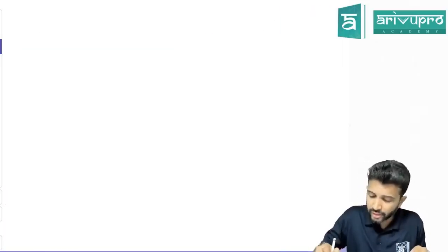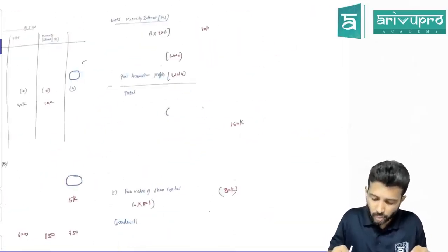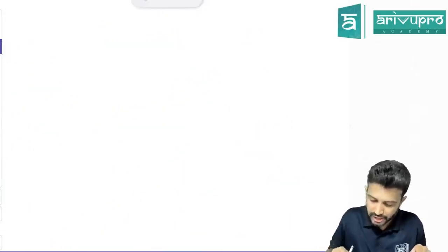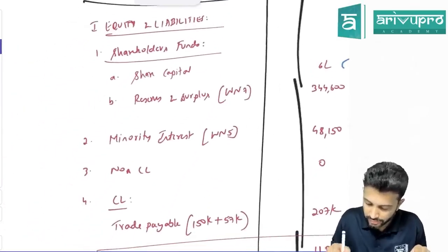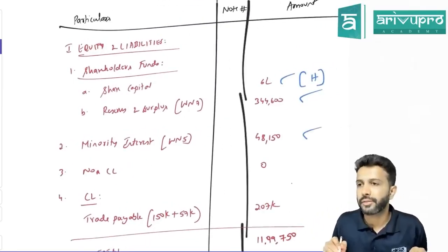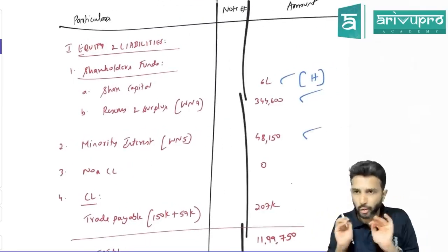Do you know the minority interest balance? Check working note number 5. What is the minority interest balance? 48,150. Check the balance sheet. Have they already shown 48,150 as minority interest? Here, 48,150. Okay, why? I'll tell you in a bit. For now, you need to show it.